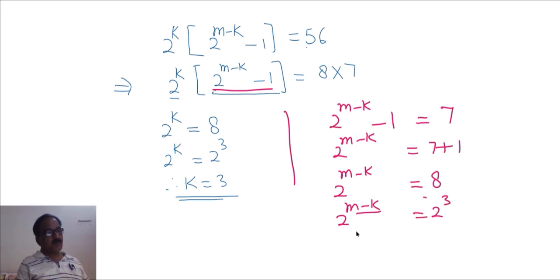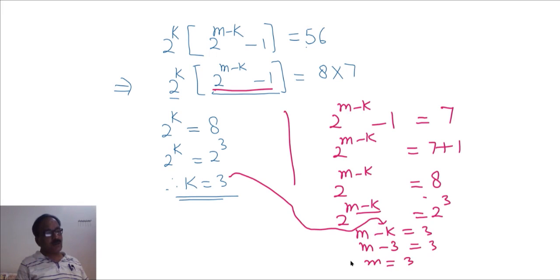Comparing these two, m minus k is equal to 3. And we know the value of k is 3. So m minus 3 is equal to 3. Transferring minus 3 to the right hand side, you will have 6. The value of m is 6 and k is 3. This is the solution of this problem.